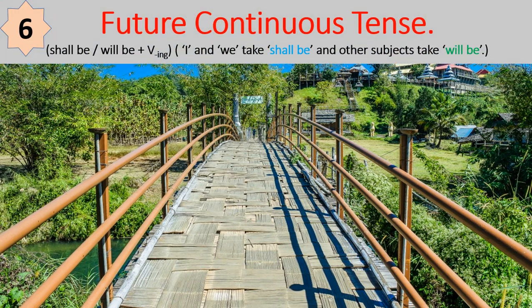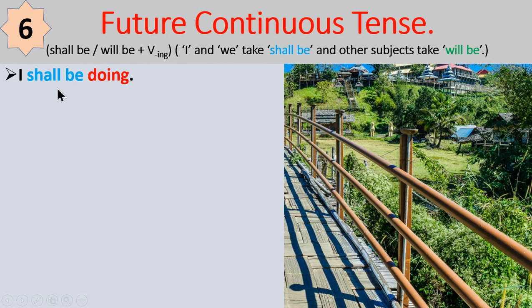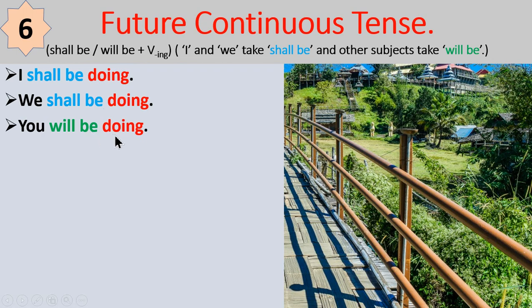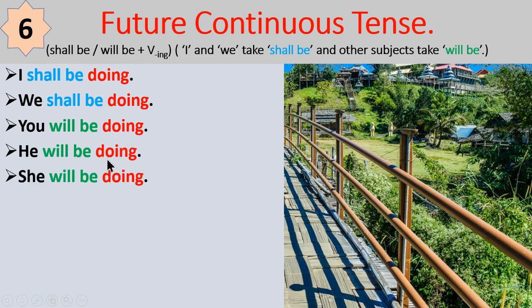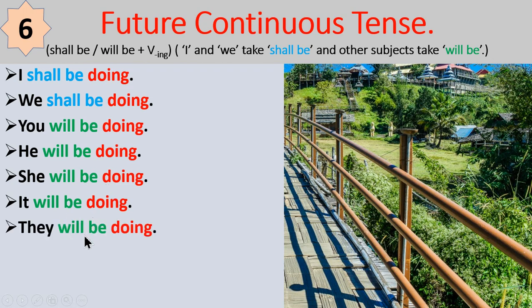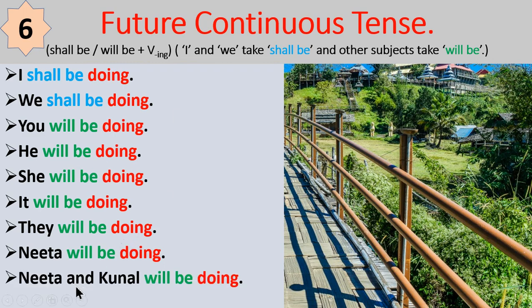Tense number 6, future continuous tense. Shall be or will be plus ing to the main verb. I and we take shall be and other subjects take will be. I shall be doing, we shall be doing, you will be doing, he will be doing, she will be doing, it will be doing, they will be doing, Nita will be doing, Nita and Kunal will be doing.